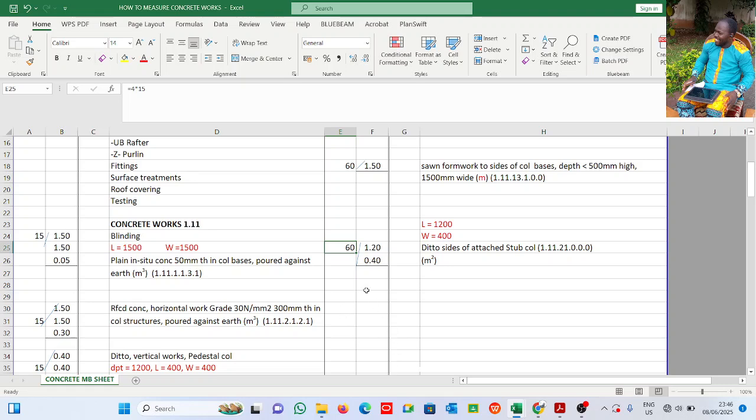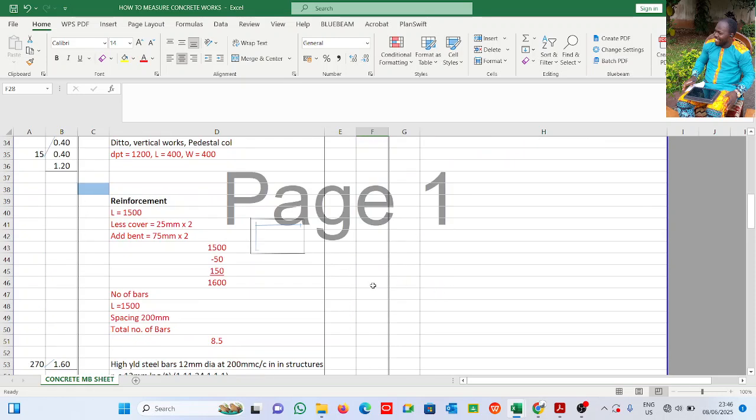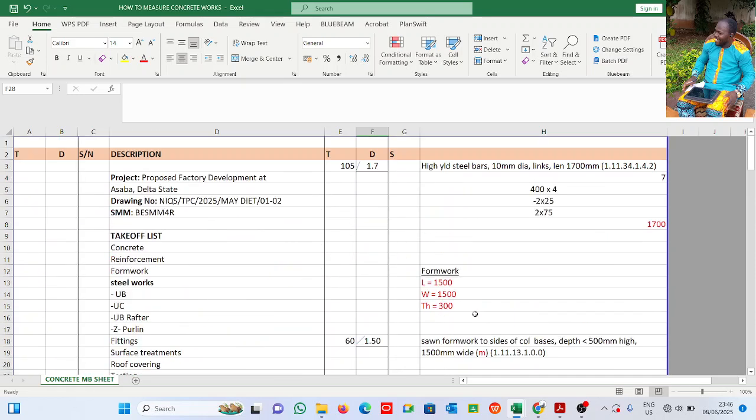All right, so this is concrete, reinforcement, and formwork. I know you know this, right? But I just needed to separate it from the steel work so that it doesn't become unnecessarily too long. This is how you measure concrete works for columns. Other concrete works also include pad foundation, raft foundation, right? We've done piling. I've done a video for piling. What you just did now is a pad, right? But for the foundation as a whole, we are going to treat it also as a video.